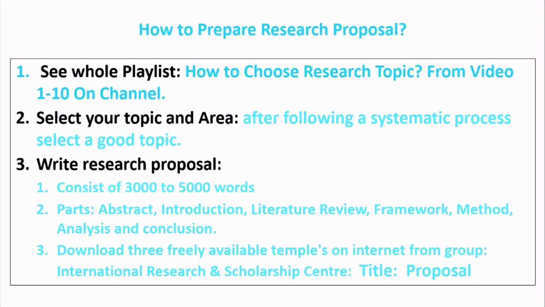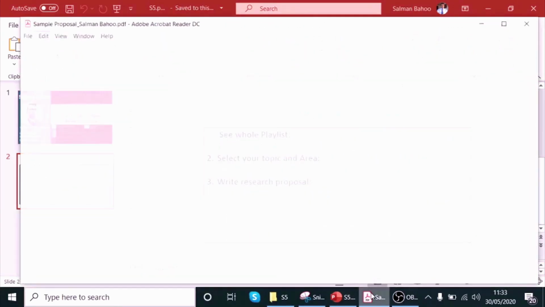Here I want to give you an example of one of my own research proposals. Although the idea has been used already, it is just to give you an idea for applying for a PhD and how to prepare a research proposal, and what the key factors are that you have to add. You can download some sample proposals from the Facebook group International Research and Scholarship Center. Some proposals are available in that group, so it will be helpful for you. So let's move to the example of that proposal.